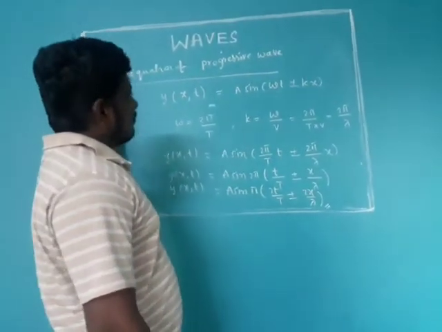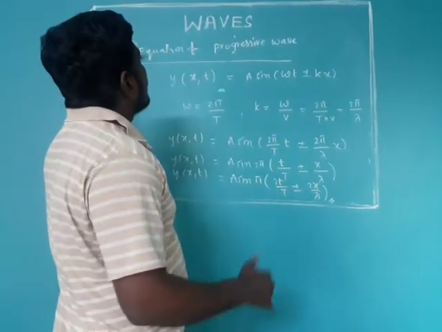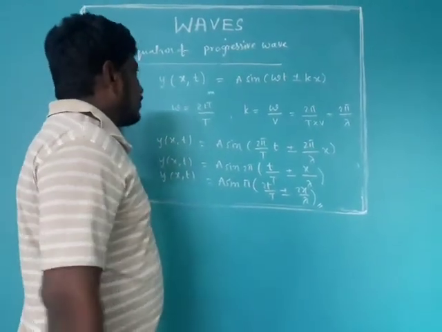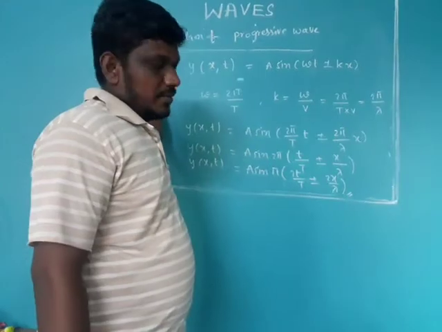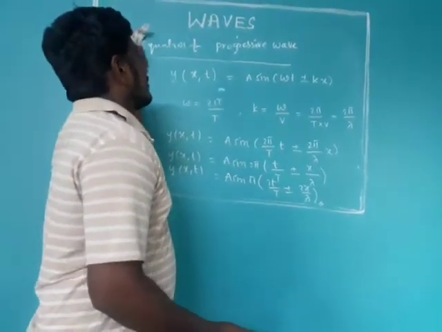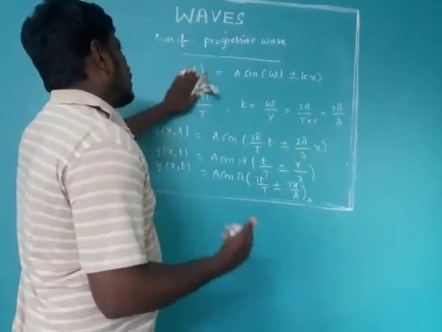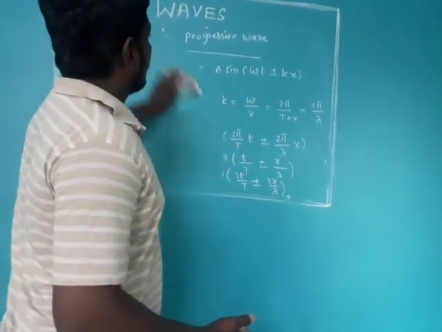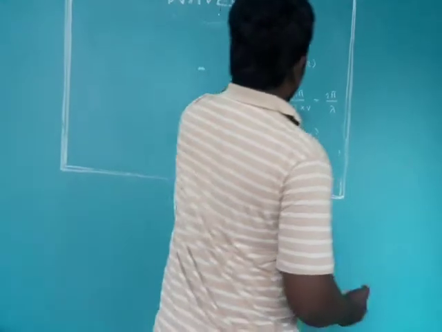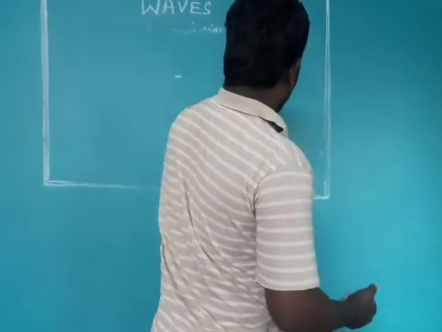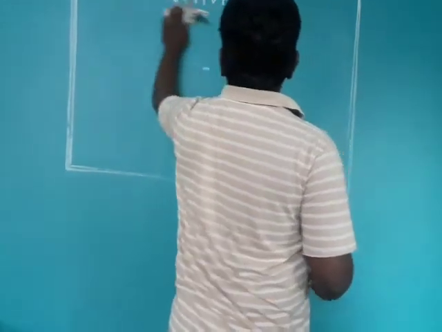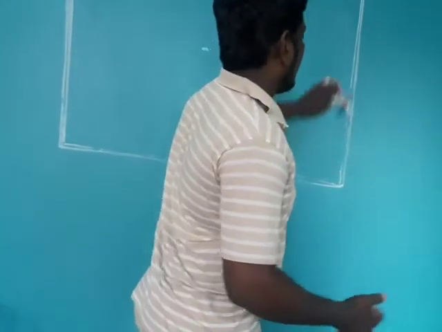Now we are going to see the phase difference of two particles on the wave, or the phase difference of two particles on two different waves, like that. Phase is nothing but angle. It tells about the vibration of that particle at that particular instant of time.